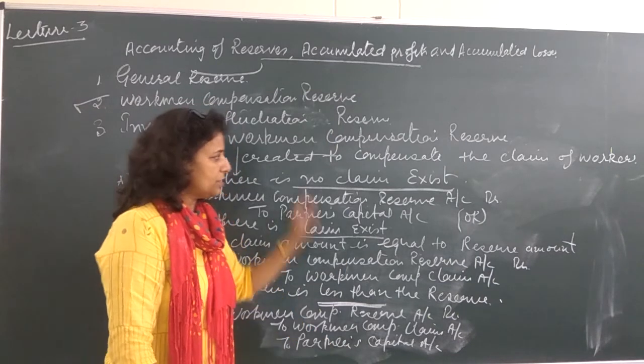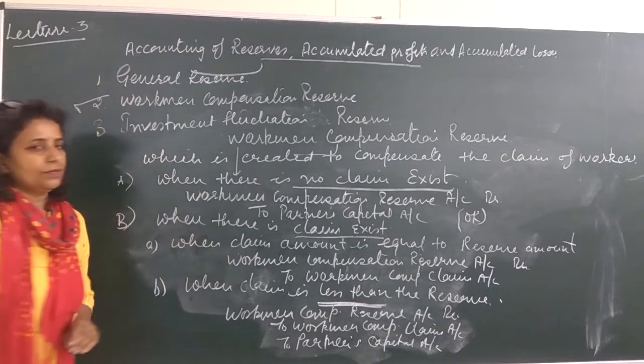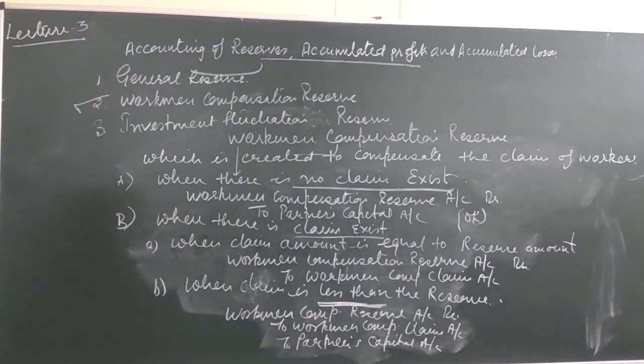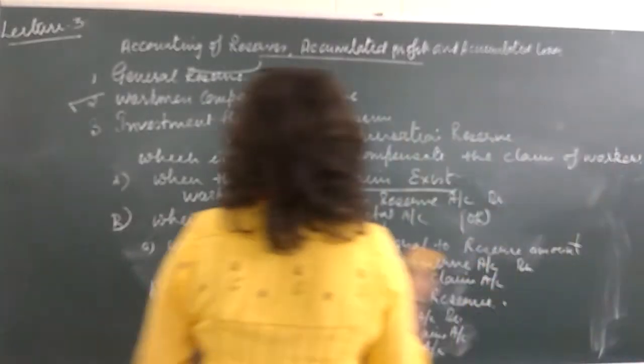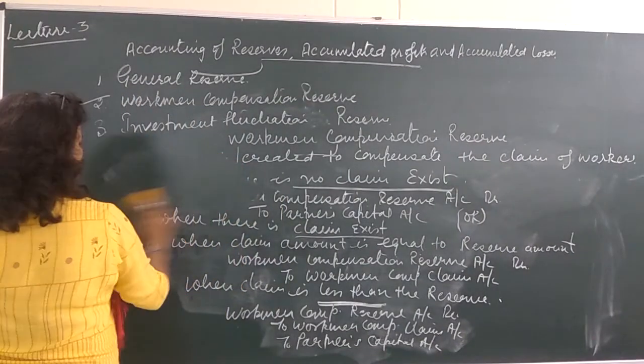Clear? Just see once. So we will continue with the third possibility.